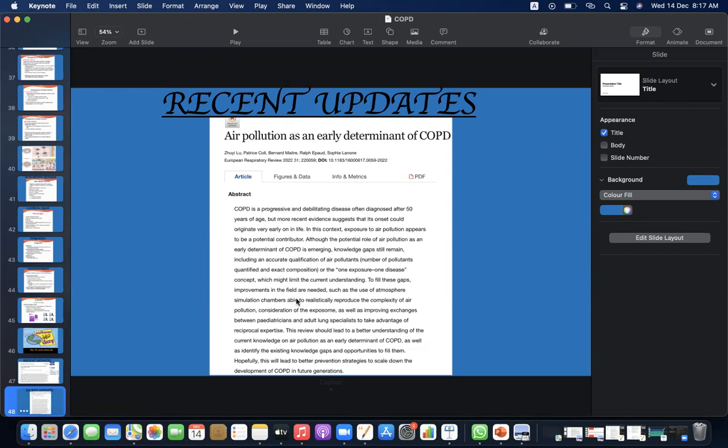To fill these gaps, improvements in the field are needed, such as the use of atmosphere simulation chambers able to realistically reproduce the complexity of air pollution, consideration of the exposome, as well as improving exchanges between pediatric and adult lung specialists to take advantage of reciprocal expertise. This review should lead to a better understanding of the current knowledge on air pollution as an early determinant of COPD, as well as identify the existing knowledge gaps and opportunities to fill them. Hopefully this will lead to better prevention strategies to scale down the development of COPD in future generations.